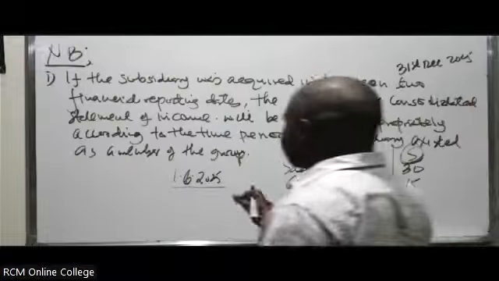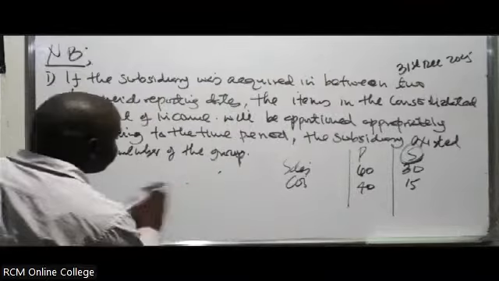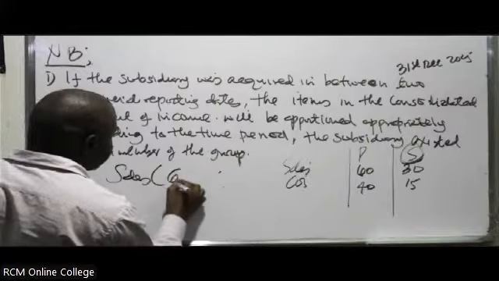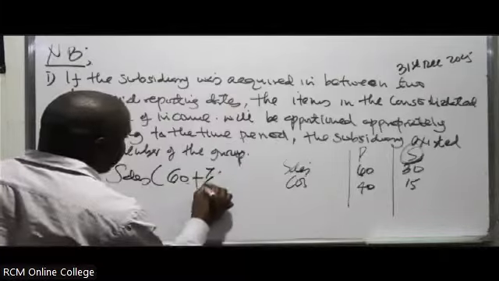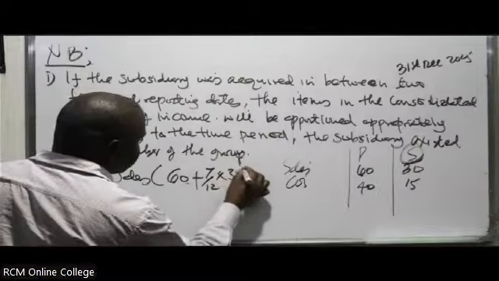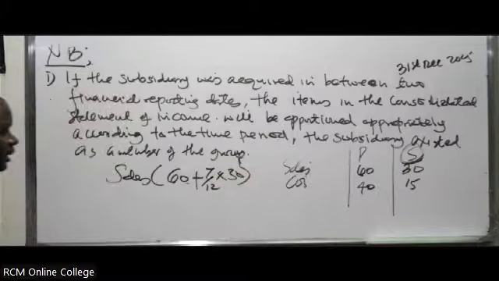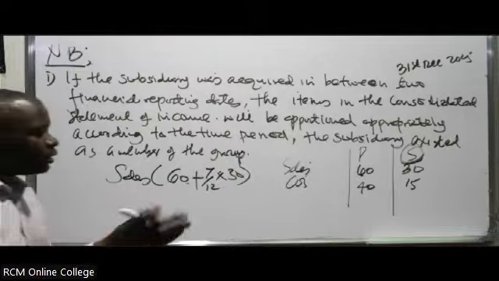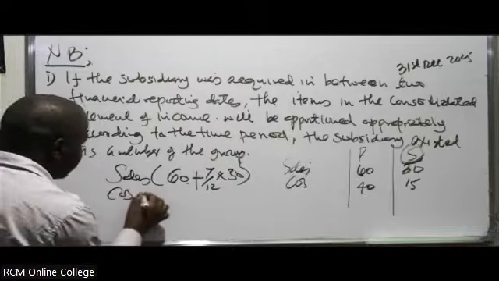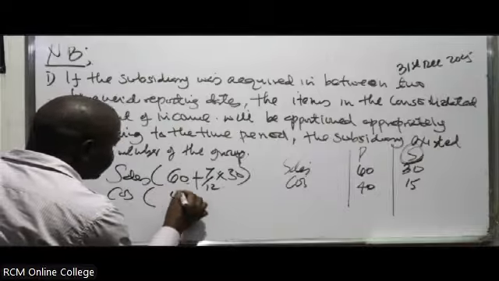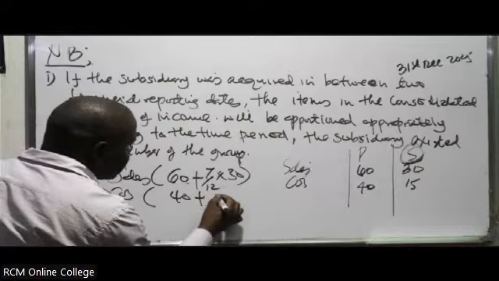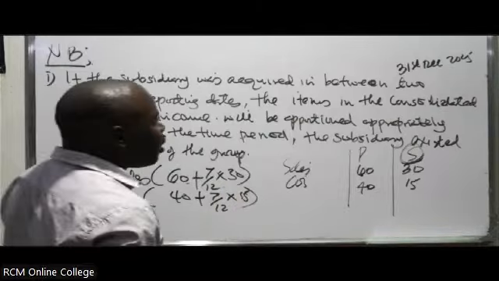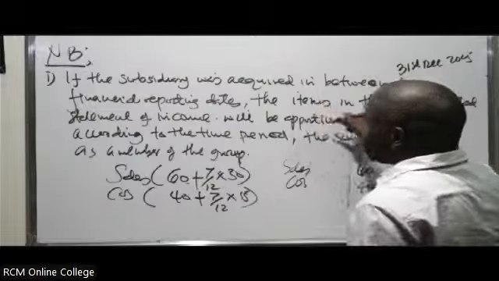This means in this case, when you are consolidating, this is what you'll be doing. For sales, you'll be saying 60 plus 7 out of 12 times 30. Then now we consider any other adjustments. For example, intercompany sales, we were there during the post-acquisition period, we'll consider. When you go to the cost of sales, we'll likely be saying 40 plus 7 out of 12 times 15, because the subsidiary existed for how many months? 6. This is what this statement means.